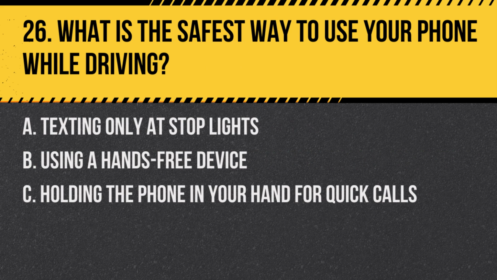Question 26. What is the safest way to use your phone while driving? A. Texting only at stoplights. B. Using a hands-free device. C. Holding the phone in your hand for quick calls. Answer: B. Using a hands-free device. The safest way to use your phone while driving is to use a hands-free device to minimize distractions.